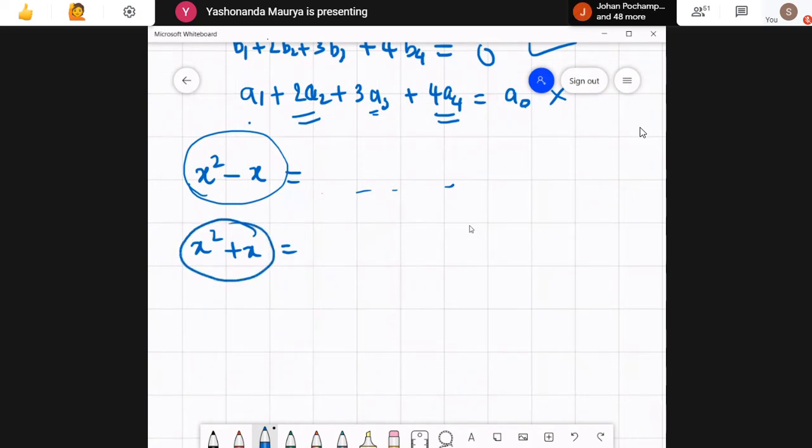What about these functions that have been written over here, are they even, are they odd? Just wait a sec. Neither even nor odd.